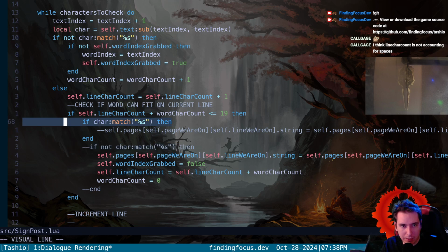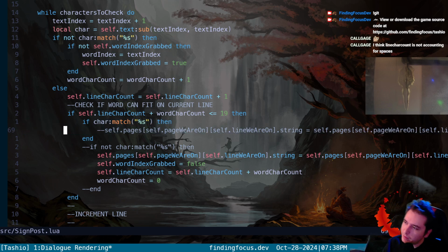So if the character, okay, yeah, because there's two instances where we might have a space and we want to do something different.